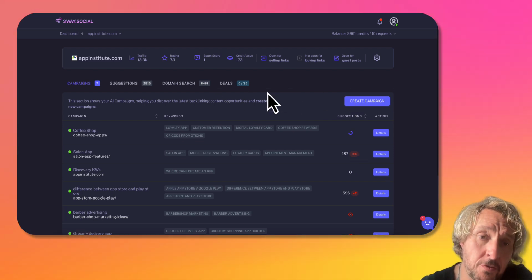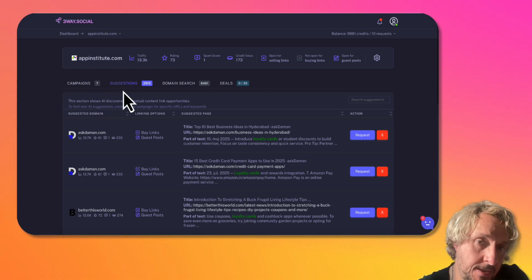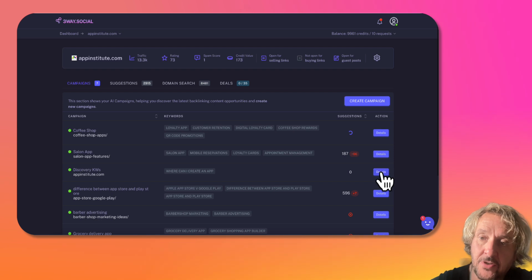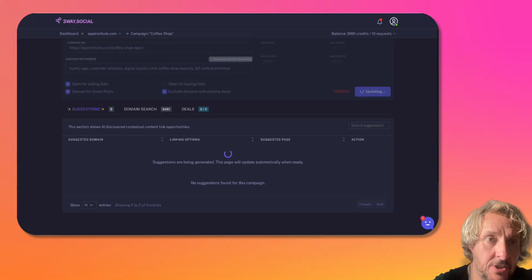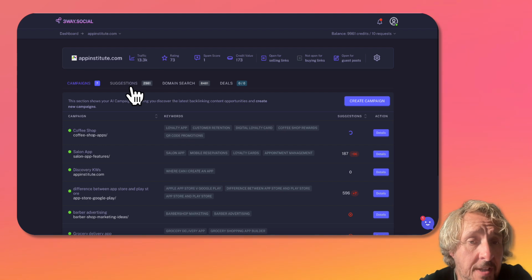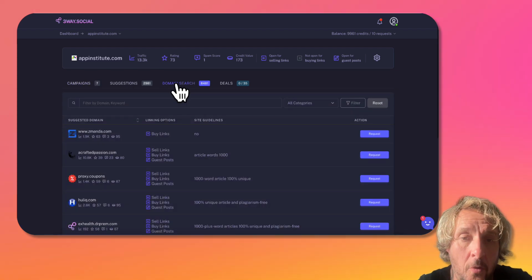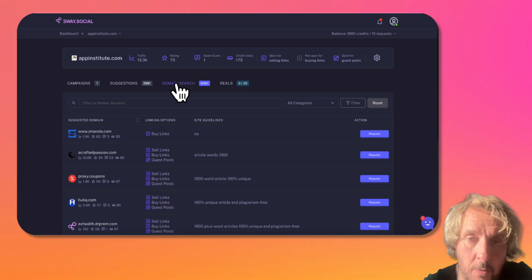On top of that, we've also got our suggestions, which is all of the suggestions from all of our campaigns. We can drill down and just look at suggestions by campaign by choosing the details here. As we saw before, they would appear in this section there. Equally, we've got our domain search now, which is what we had before when we had the buy links, give links, and guest posts. We've collapsed all of that together into domain search,